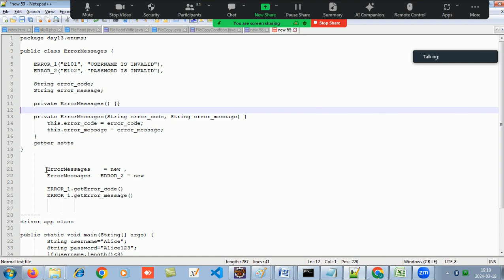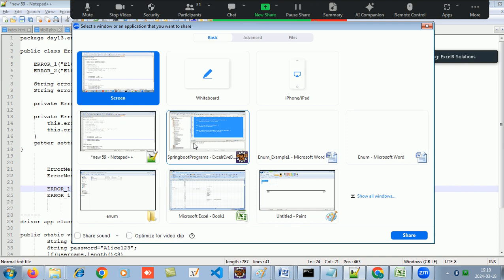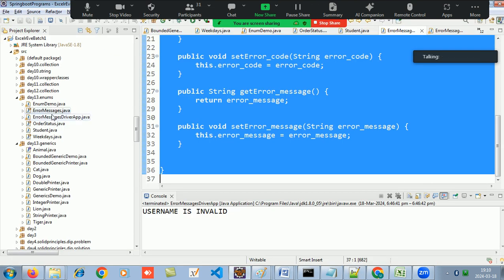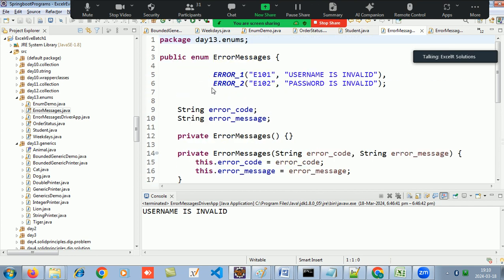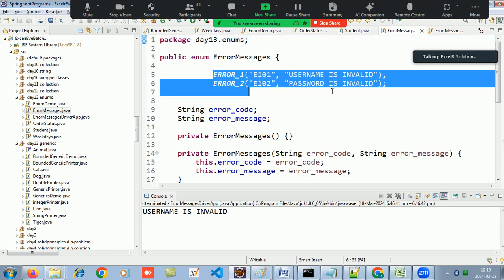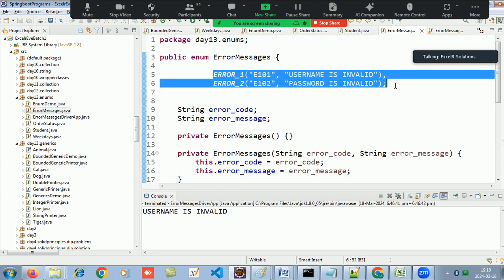So now how I can call with the object, this is the object err1, I can now go and call err1 dot get error code and get error messages. That is what I have done over here. So I have made the error messages enum over here, and the two predefined objects I have added over there. These objects should be added at the start only. You cannot add the objects at the end.